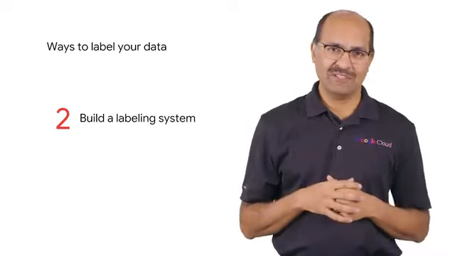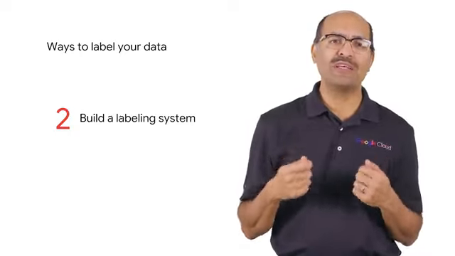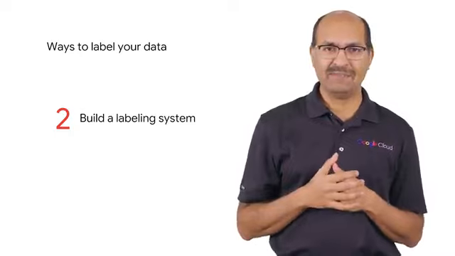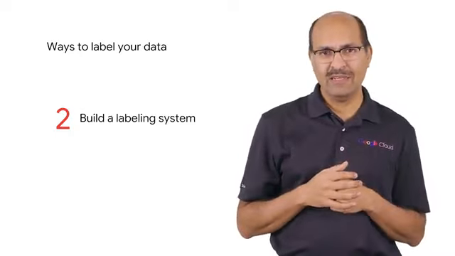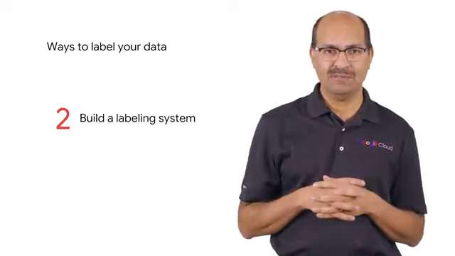In the previous lecture, we introduced 3 ways of getting more labeled data and reviewed the first way, which was to use a proxy label.